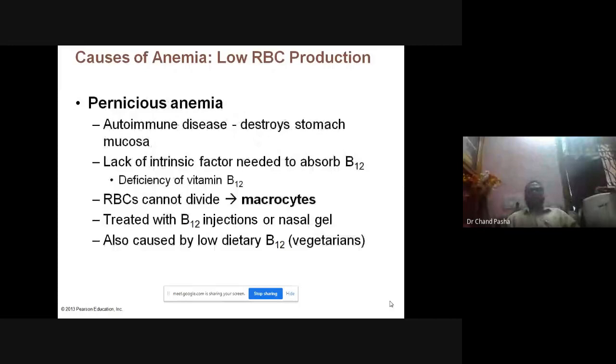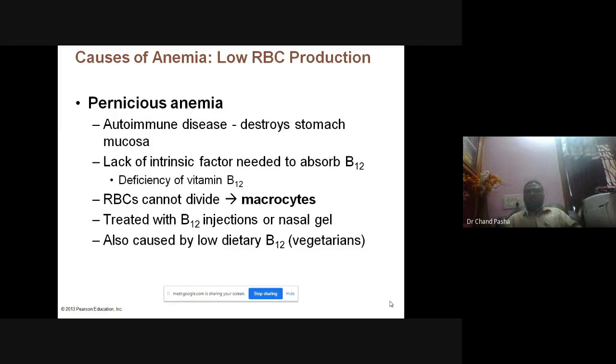Pernicious anemia. Pernicious, as the term indicates, what happens here? This is an autoimmune disease that destroys the stomach mucosa, so there is a lack of intrinsic factor needed for absorption of B12. So vitamin B12 deficiency takes place, and RBCs cannot divide. Macrocytes accumulate over there. It is treated with B12 injection, or B12 tablets or nasal gels, which are available in this case.